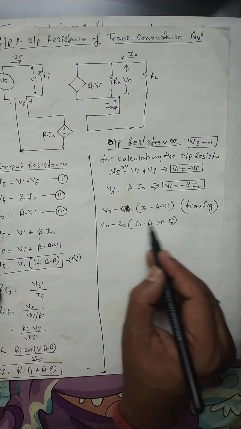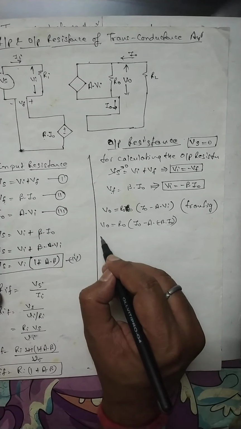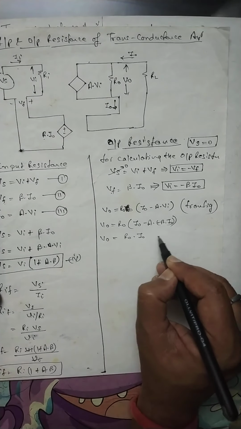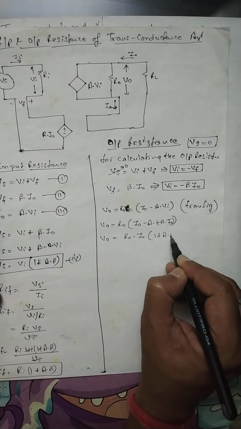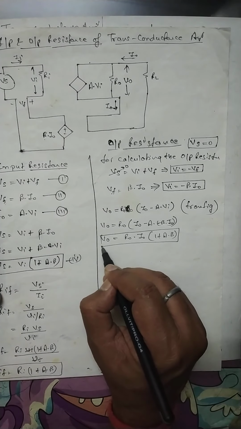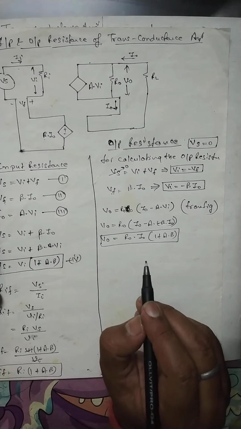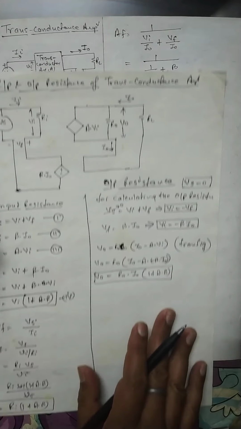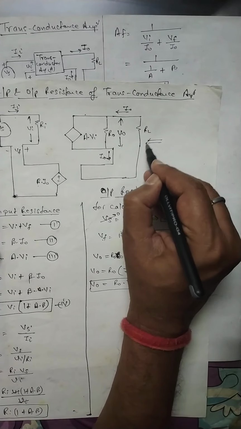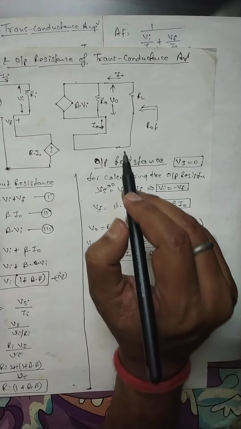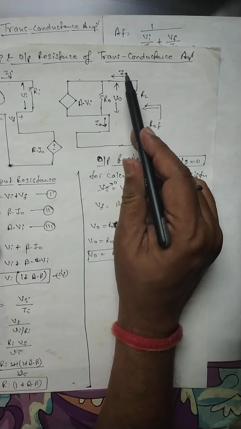Now minus becomes plus. So V0 is equal to R0 into I0 (1 plus A into beta). This is the value of the output resistance. Now we have to calculate the output resistance with feedback, and ROF is equal to V0 upon I0.